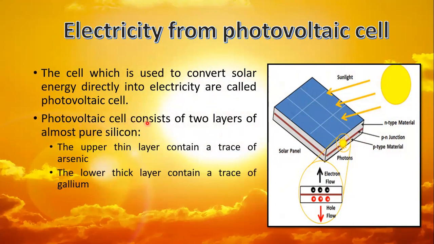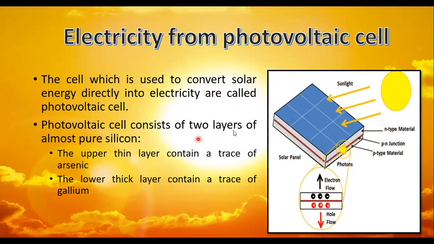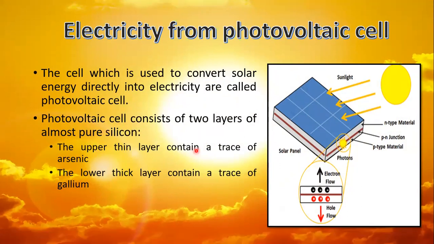Photovoltaic cell consists of two layers of almost pure silicon. The upper thin layer contains a trace of arsenic and the lower thin layer contains a trace of gallium. So the arsenic layer is called N-type and the gallium layer is called P-type. So when N-type and P-type combine, they form a PN junction.